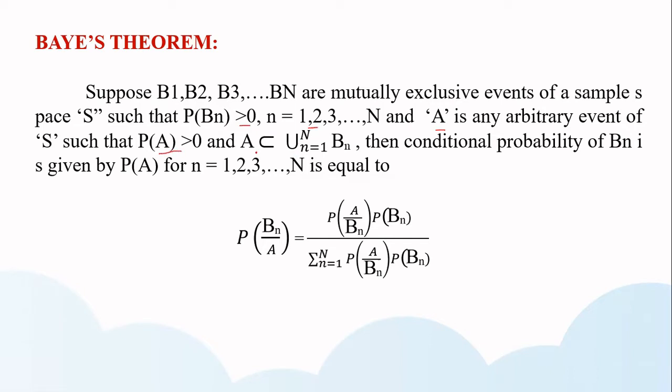And the condition is that A is a subset of the union of all the mutually exclusive events, simply taking one sample space. Then the conditional probability of Bn for the given event A is taken as probability of Bn given A is equal to probability of A given Bn into probability of Bn, divided by sigma n equal to 1 to n of probability of A given Bn times probability of Bn. So this is the statement of the Bayes theorem. We need to prove this condition, so let us take the proof.